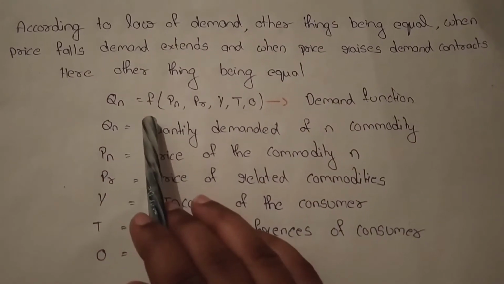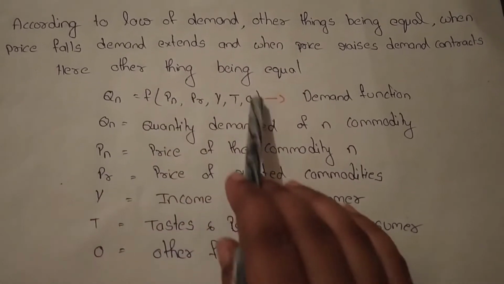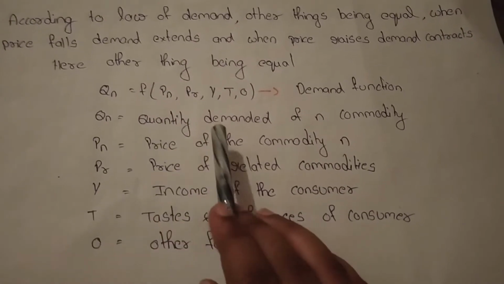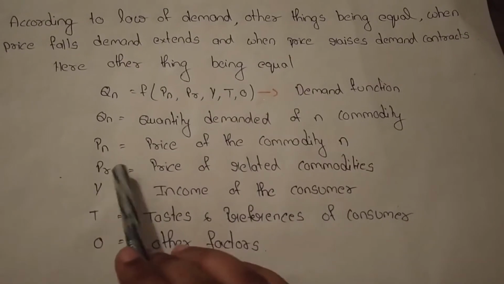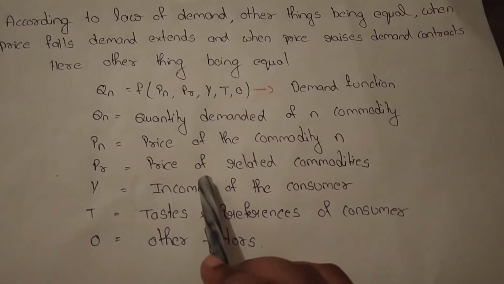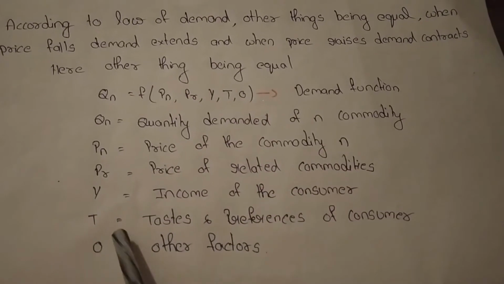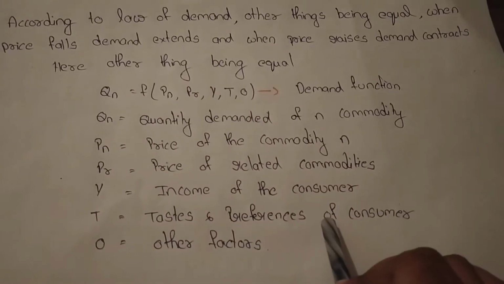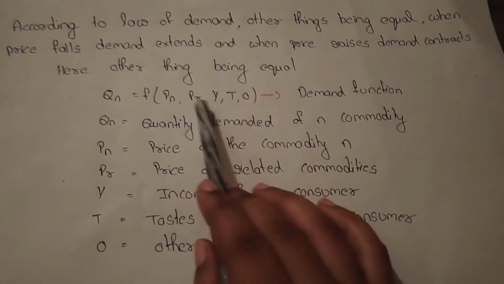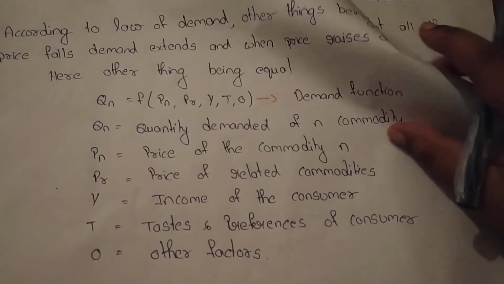Qn equal to f of Pn, Pr, Y, T, O. So this is the demand function, right? Here Qn equal to quantity demanded of n commodity. Pn equal to price of the commodity n. Pr equal to price of related commodities. Y equal to income of the consumer. T equal to taste and preference of consumer. O equal to other factors. So now we can get the meaning of all these, right? Let's go into the detail.